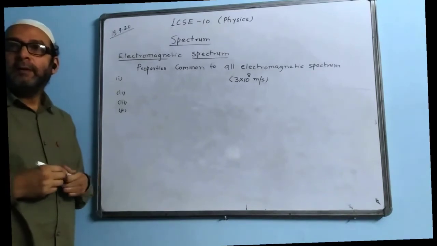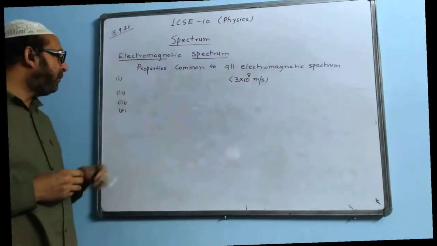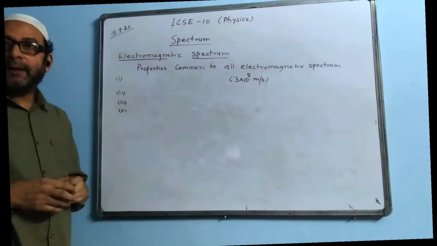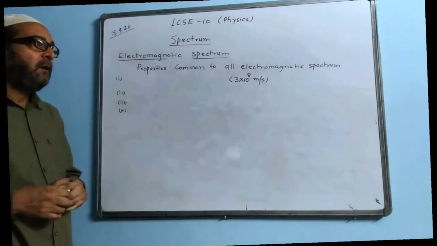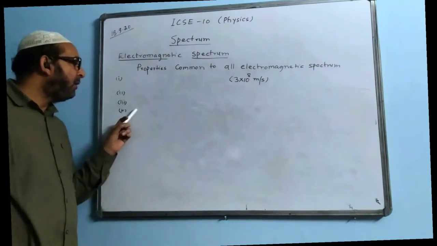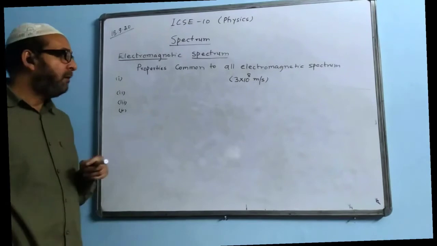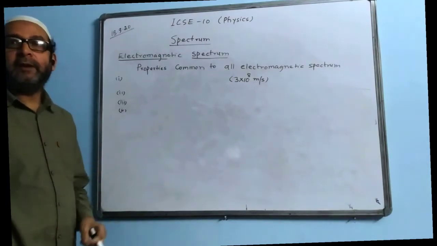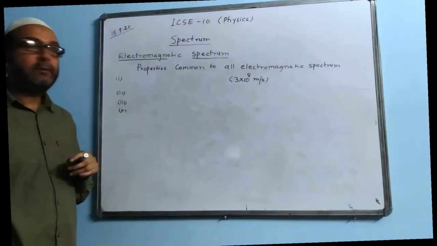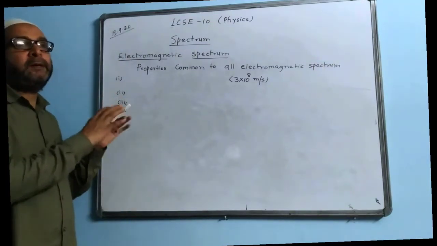Point number 4: they are undeflected or unaffected by electric and magnetic fields. They have no effect of electric and magnetic fields on them. You can write they are undeflected by electric and magnetic fields. These are the 4 properties which are common to all electromagnetic spectrums. All electromagnetic spectrums have these properties in common.